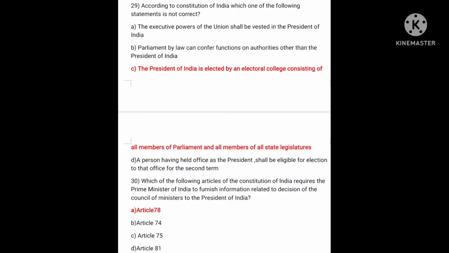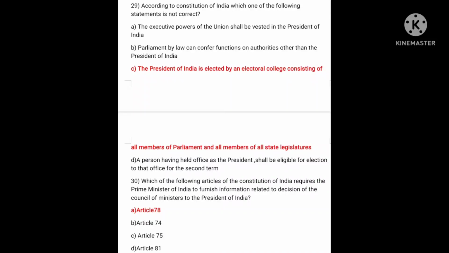D. A person having held office as President shall be eligible for election to that office for the second term. The incorrect statement is C. Instead, the electoral college consists of the elected members of both the houses of Parliament, elected members of the legislative assemblies of states, and elected members of the legislative assemblies of Delhi and Puducherry.